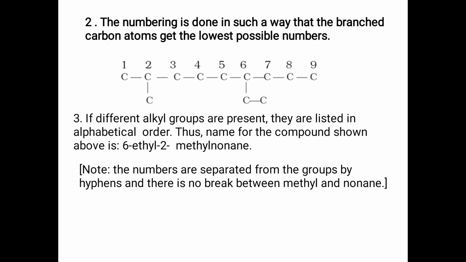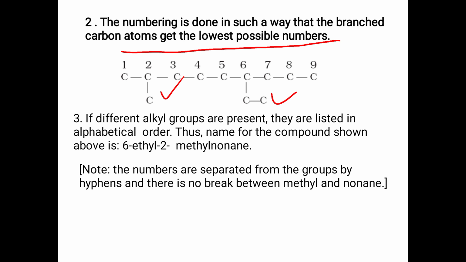The second step is that numbering is done in such a way that the branched carbon atoms get the lowest possible numbers. That means first we have to identify the longest carbon chain. We have identified it, and we have to get the branches. Here you can see in the 6th carbon there is a branch, and in the 2nd carbon there is a branch.